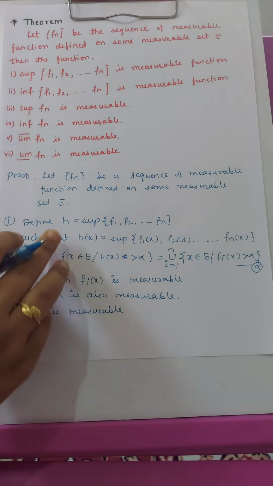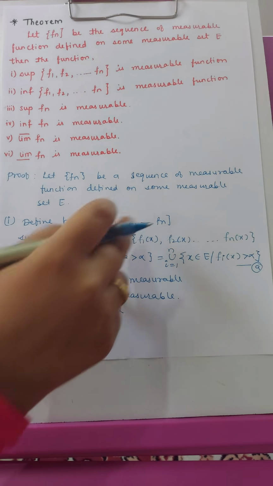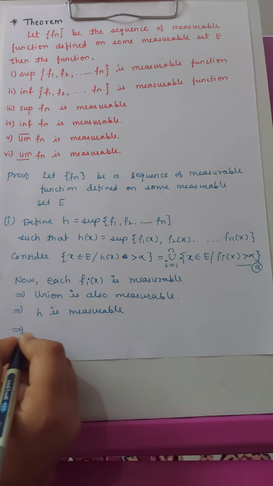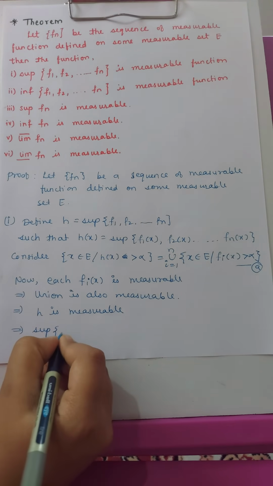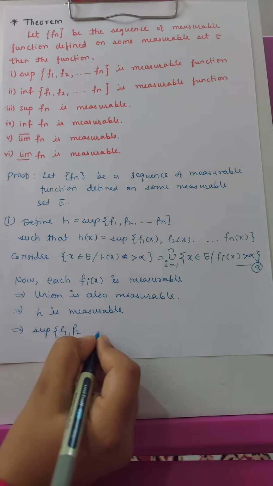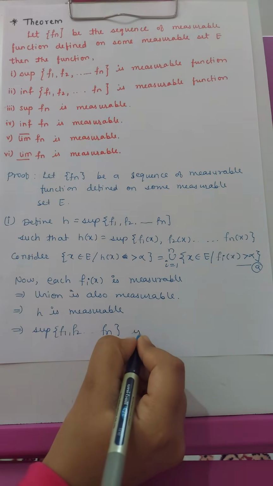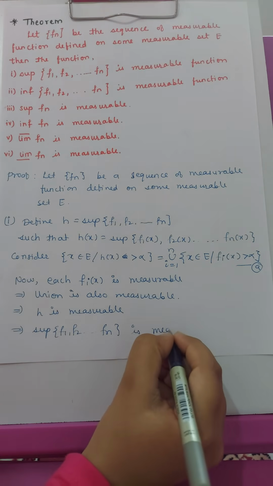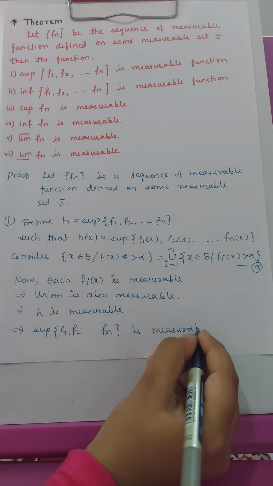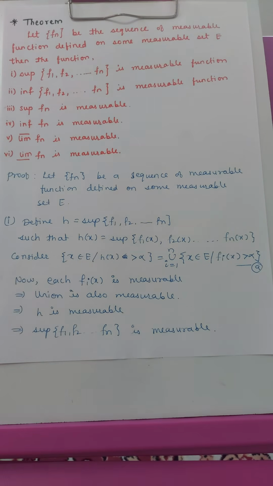And we have defined h as the supremum of this set of functions. So this implies that the supremum of the set f1, f2 up to fn is measurable. So here the first part is proved. Now in the second part we have to prove that the infimum of a set of functions is measurable.